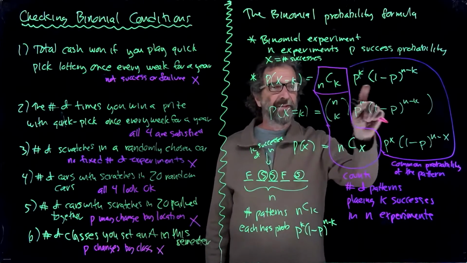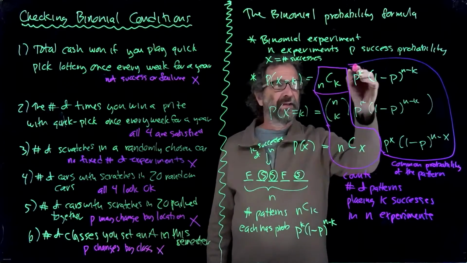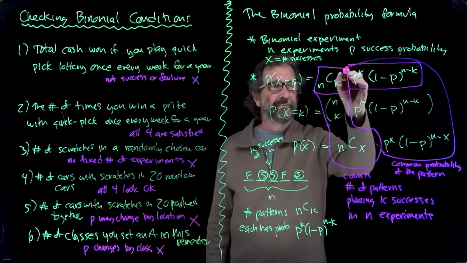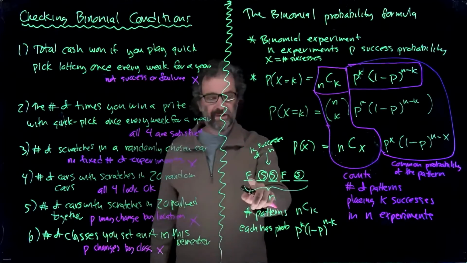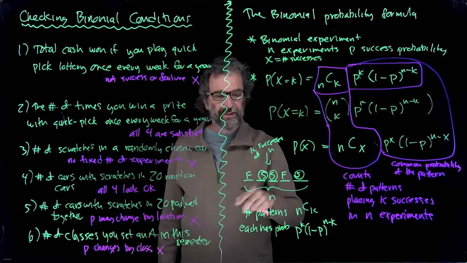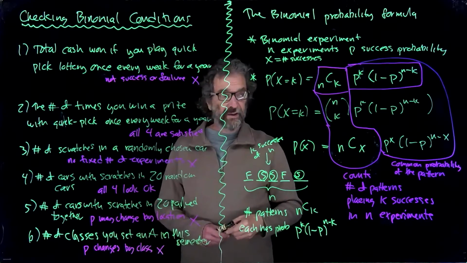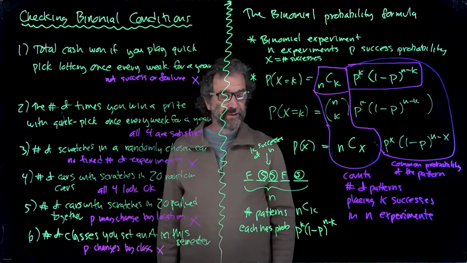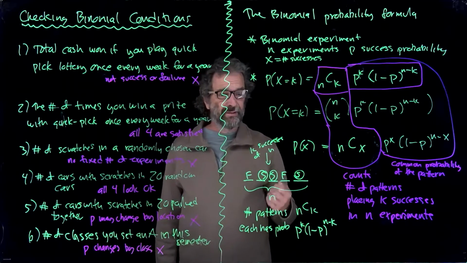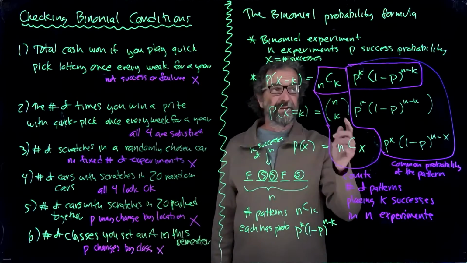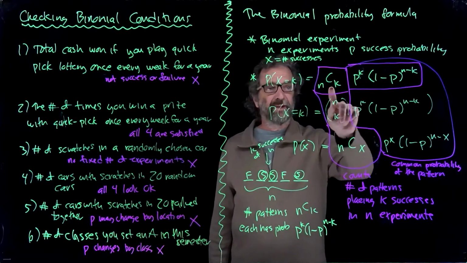Instead of adding them this many times, I just take this times that, and that does the job. Since those different ways of spreading out the successes correspond to disjoint outcomes, we would add all the probabilities, but since they're all the same number, we just multiply by how many there are. And so that combines disjointness with independence with counting. How do you like that?